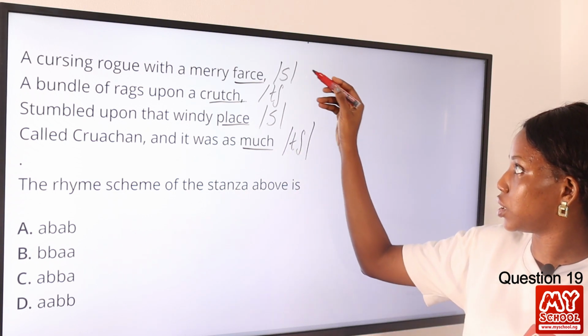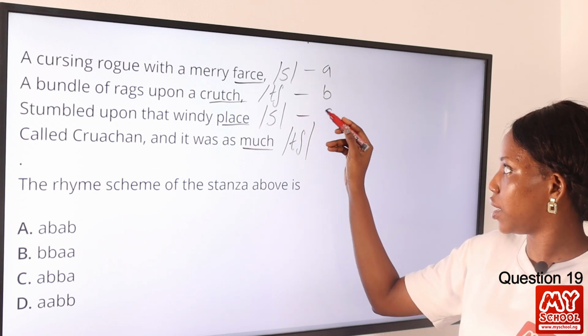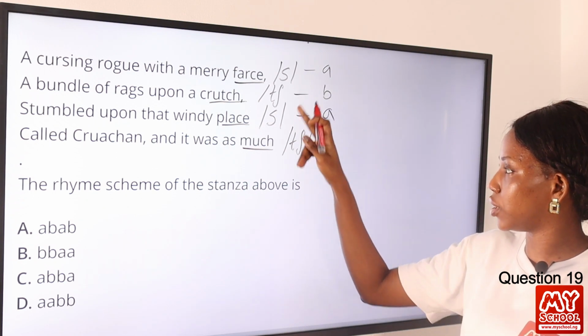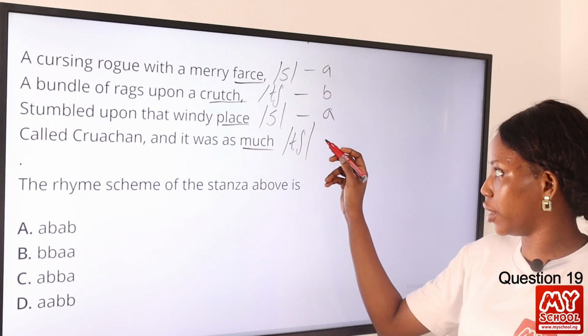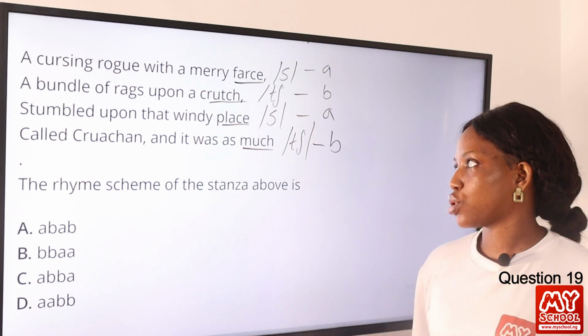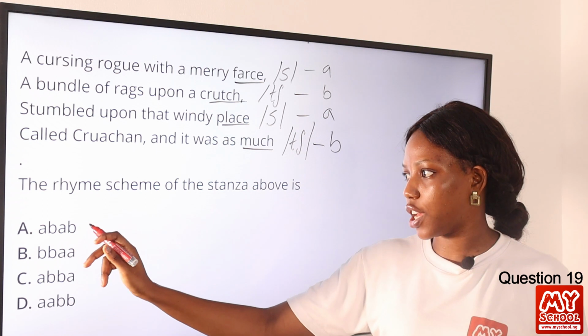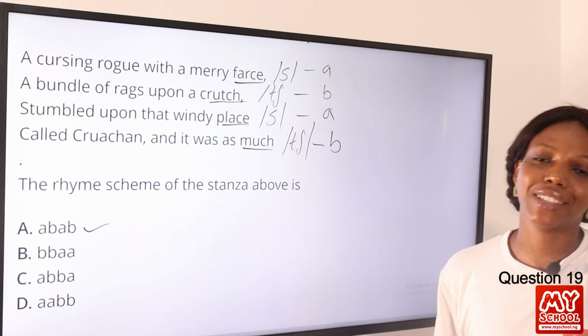So this is A, B, A again because it's the same with line 1, and B again because it's the same with line 2. So we have A, B, A, B, and we can find this in option A. Option A is the final answer to this question.